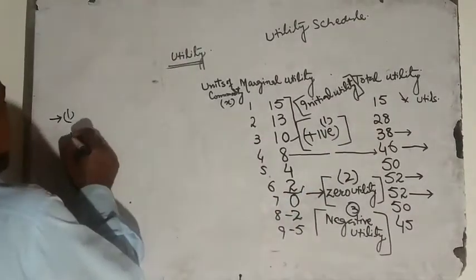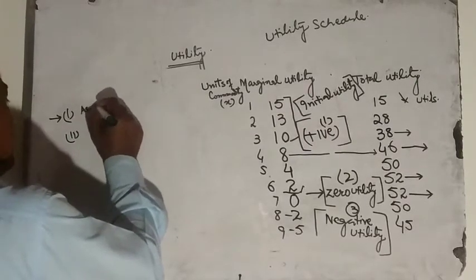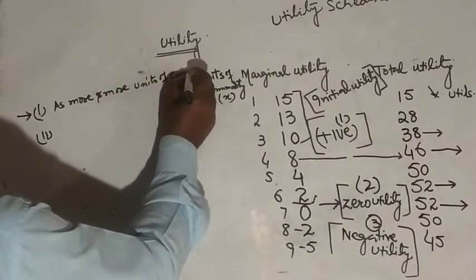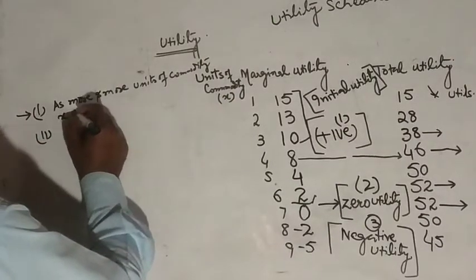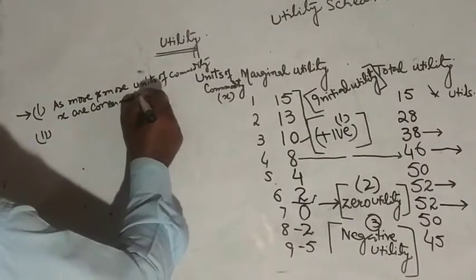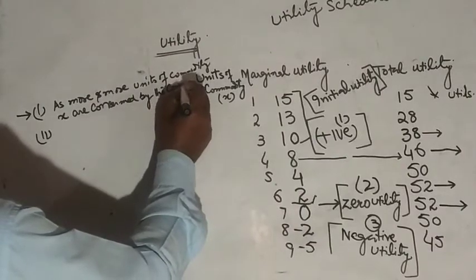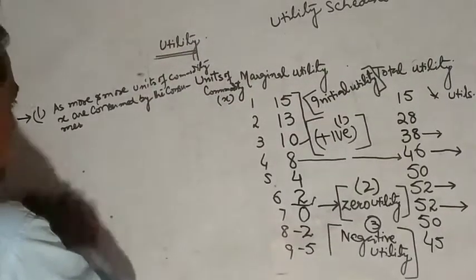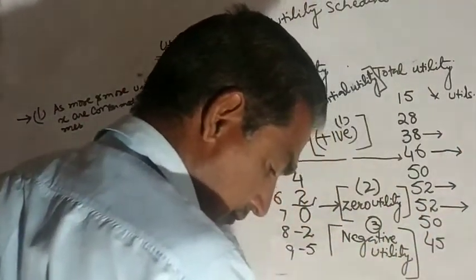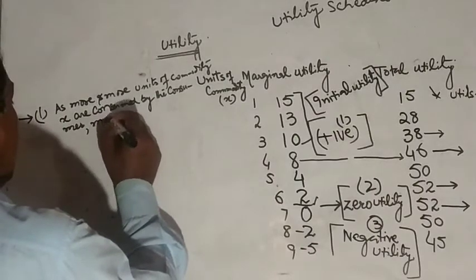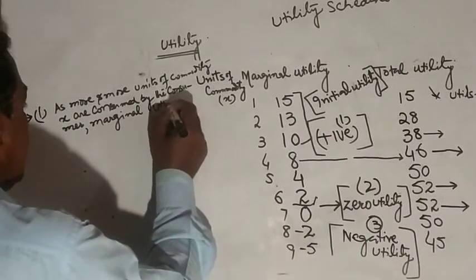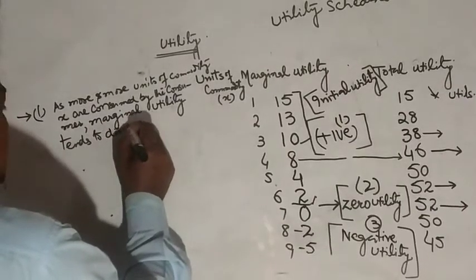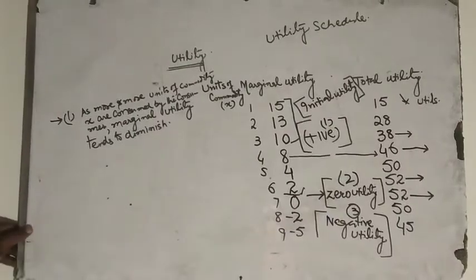I will write: as more and more units of commodity X are consumed by the consumer, marginal utility tends to diminish. This is relation 1.